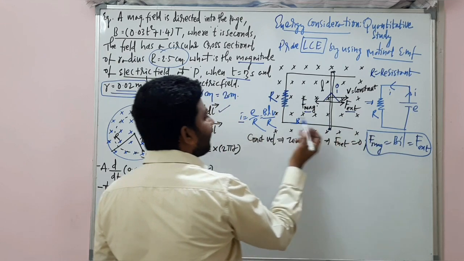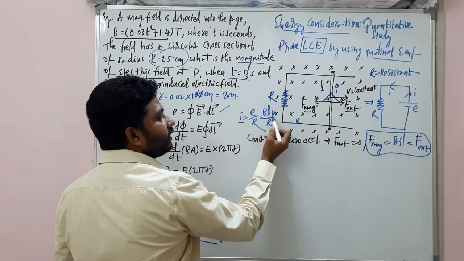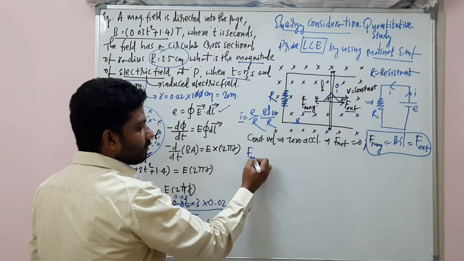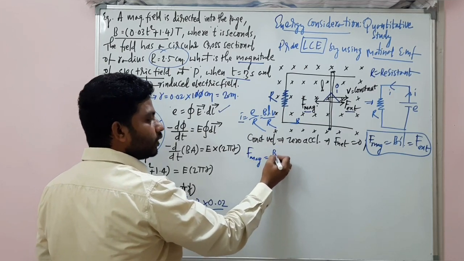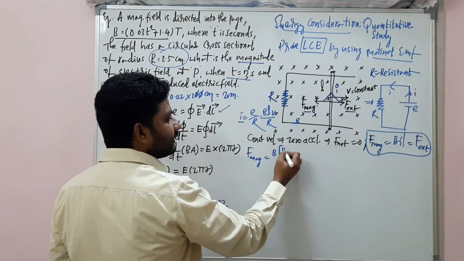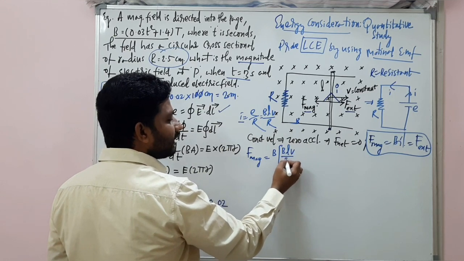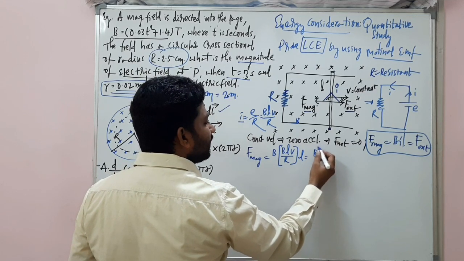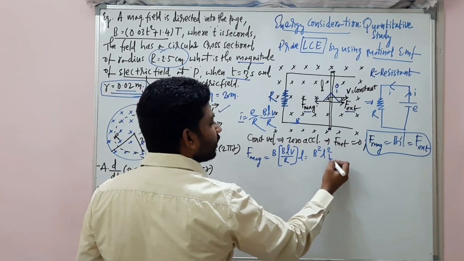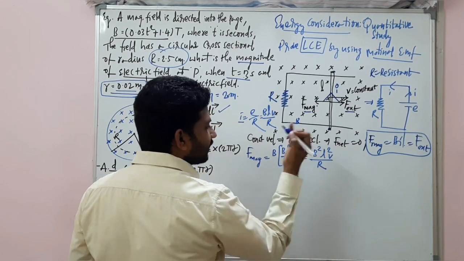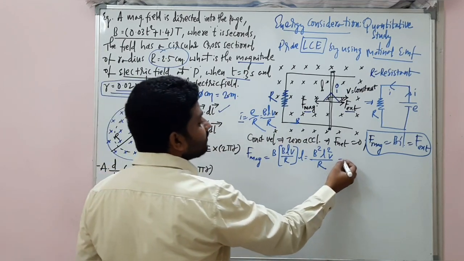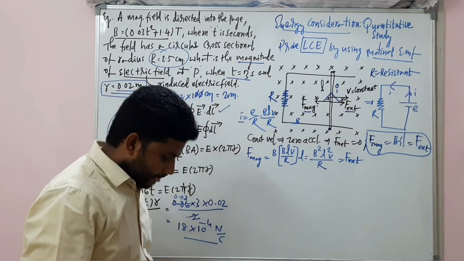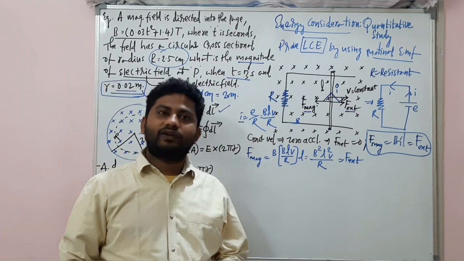B into I value will be BLV by R into L. Right? So let me write the magnetic force here is equal to B into I. I is BLV by R into the L. So it is B square L square V by R. That's the magnetic force, or the same is called external force. Okay? Clear? This is not our aim.